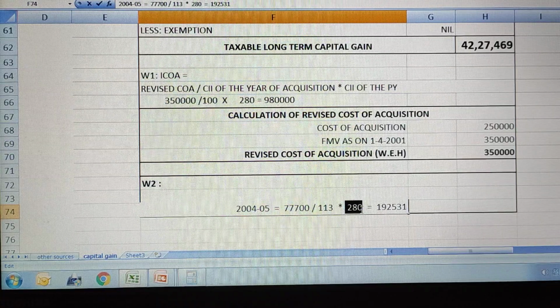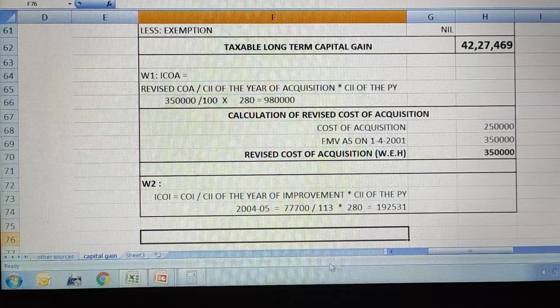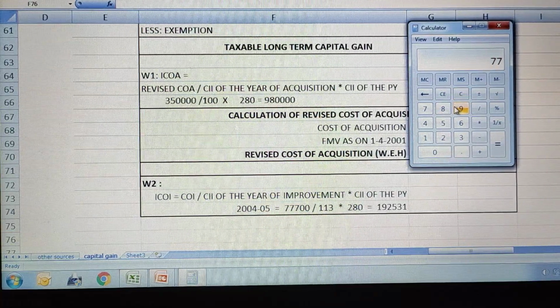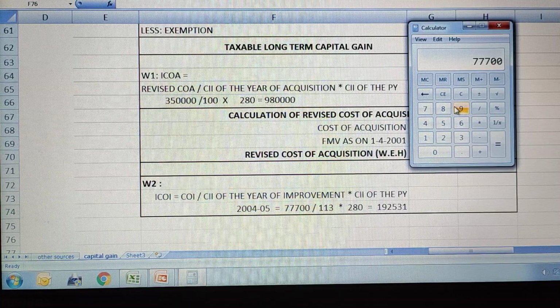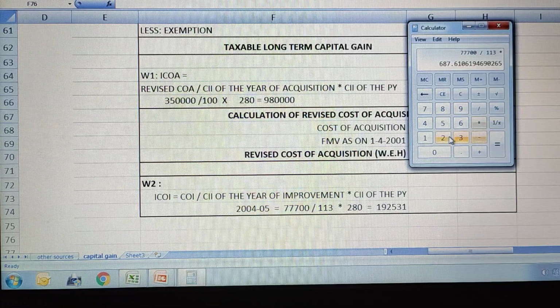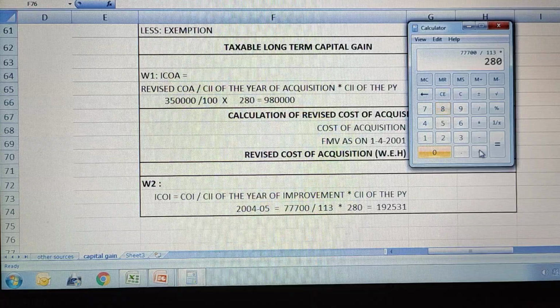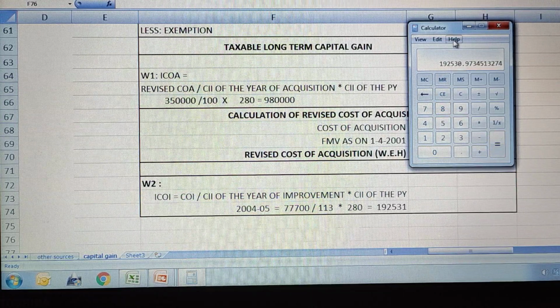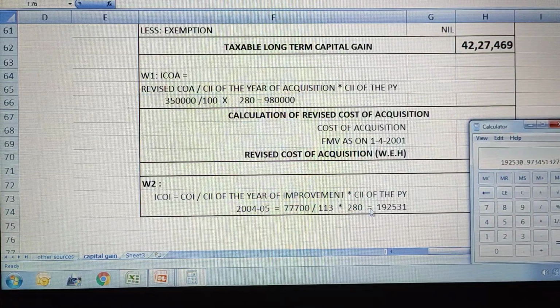Let us see the calculations. 77,700 divided by 113 multiplied by 280. If you do this, you will get 1,92,531. That you are going to consider.